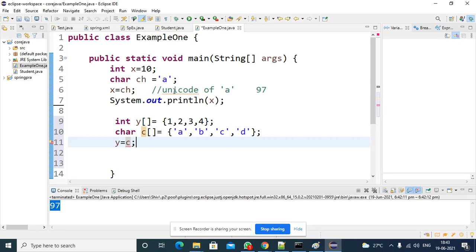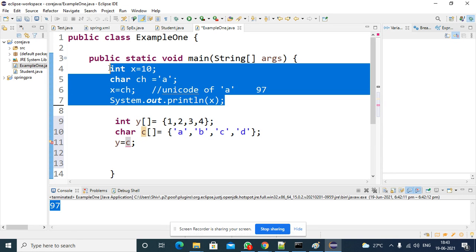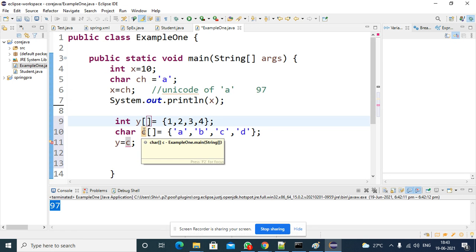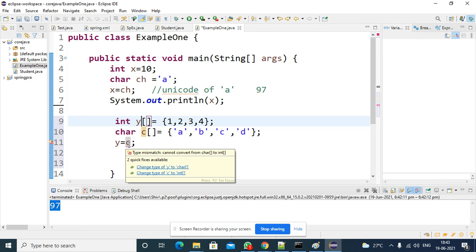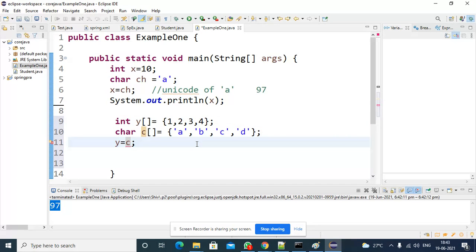Automatic promotions will not happen on arrays, on primitive arrays. Only for primitive data types is it possible; for primitive arrays, it's not possible. Remember that. If you try to assign, you will get the error saying cannot convert from character array to integer array. This is a compile time error. You must remember this. I hope you are getting the point.